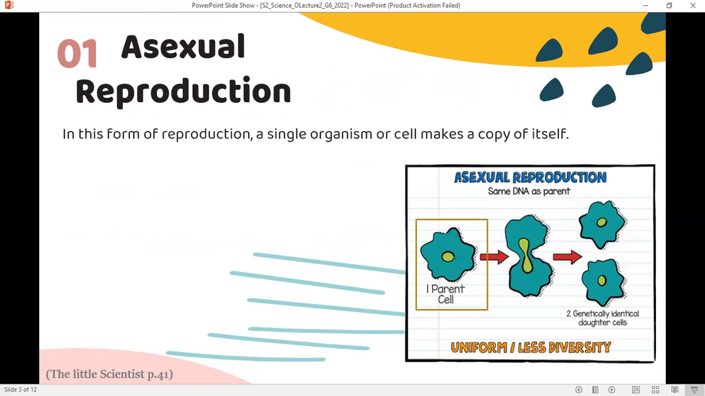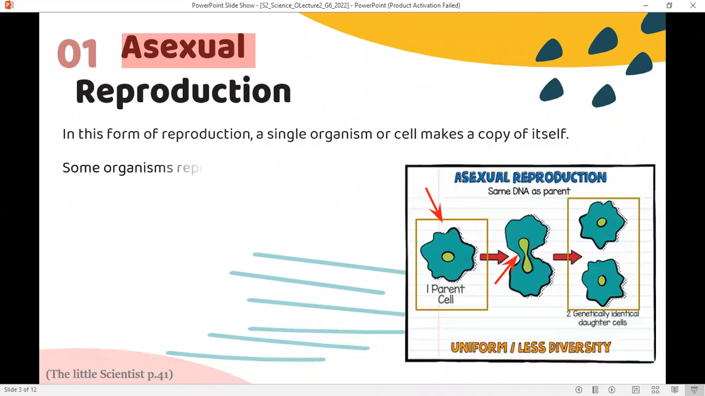So here we have one parent cell. We have one parent only since it is an asexual reproduction. As you know, asexual reproduction does not involve the engagement of two parents. We only need one parent. In order to reproduce, cross walls, as you can see right here, start to form and to split the parent cell into two daughter cells. That's what we call binary fission.